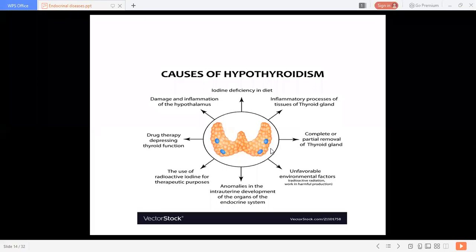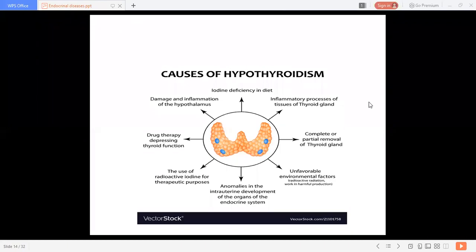Whenever the levels of thyroid hormone become lower, this removal is not possible from the system. So they get accumulated and the overall cholesterol level gets raised in hypothyroidism.